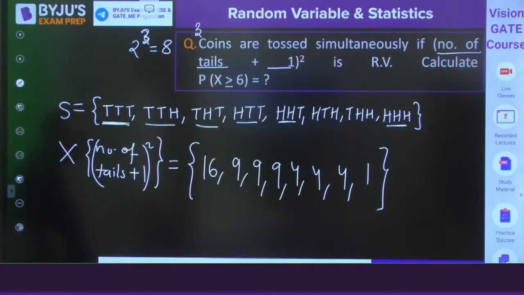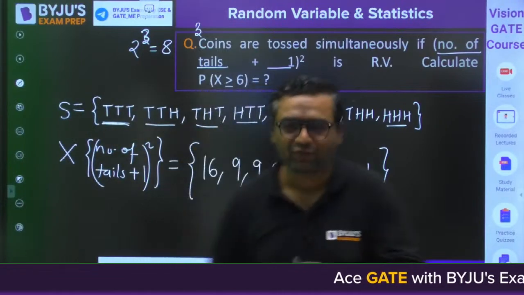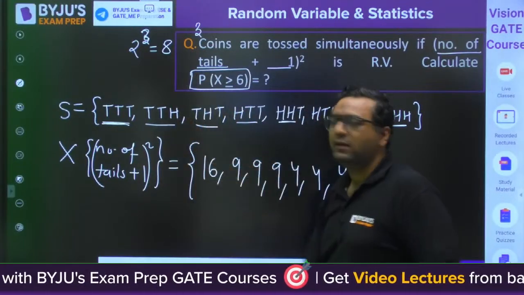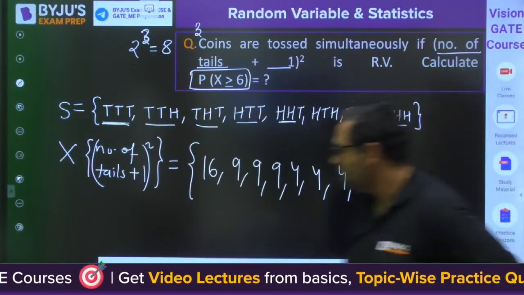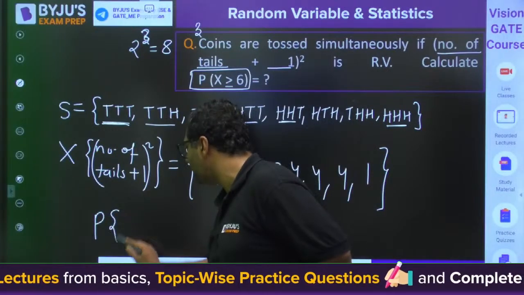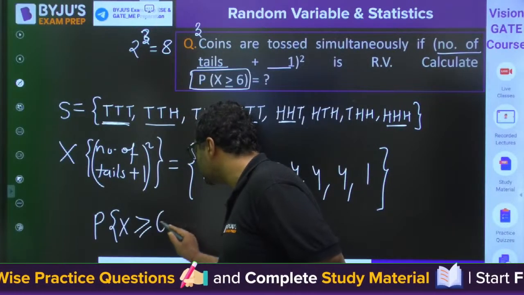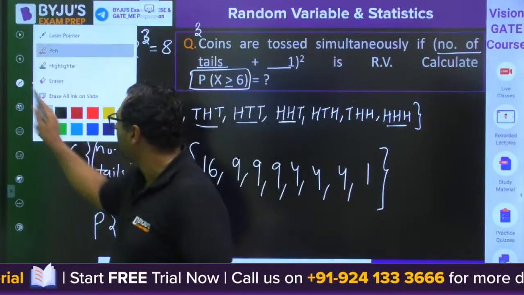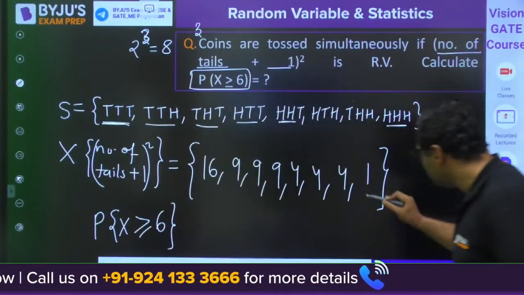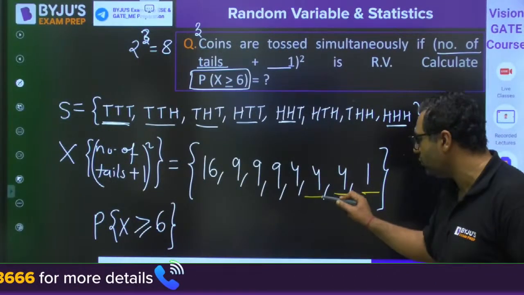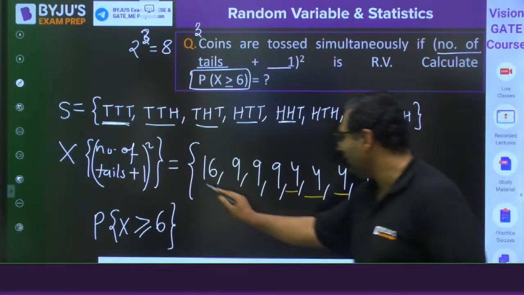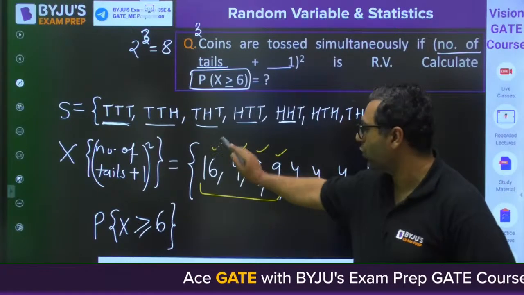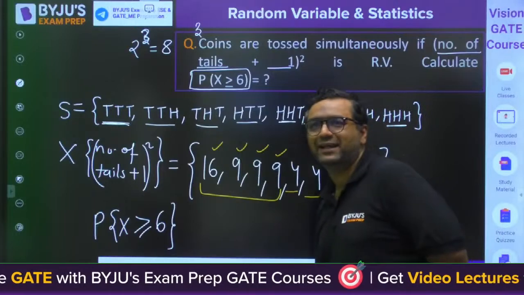Yes. So guys, now we are going for probability. He is asking what is the probability of getting X greater than or equal to 6. How many times can you see that the number is 6 or more? Is this more than 6? No. Is this more than 6? No. Is this more than 6? No. Is this more than 6? No. But these are more than 6. So 1, 2, 3, 4.